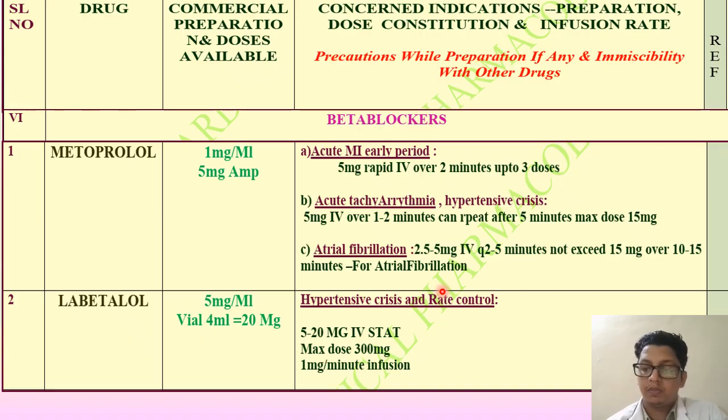Labetalol is available as 5 milligram per ml, a 4 ml vial, that is a 20 milligram vial. For hypertensive crisis rate control, 5 to 20 milligram IV stat, maximum dose 300 milligram; 1 milligram per minute infusion is given.